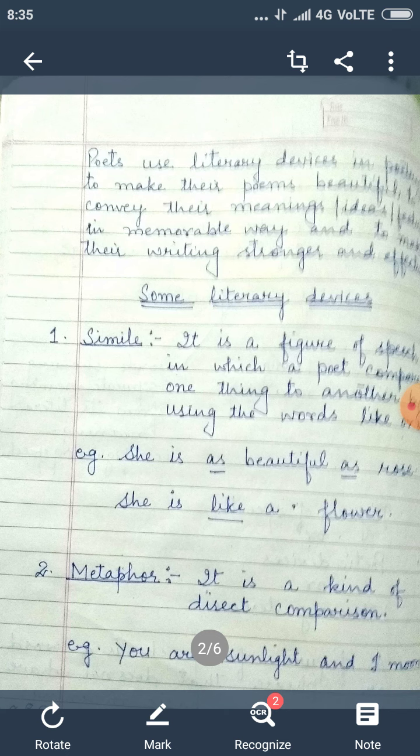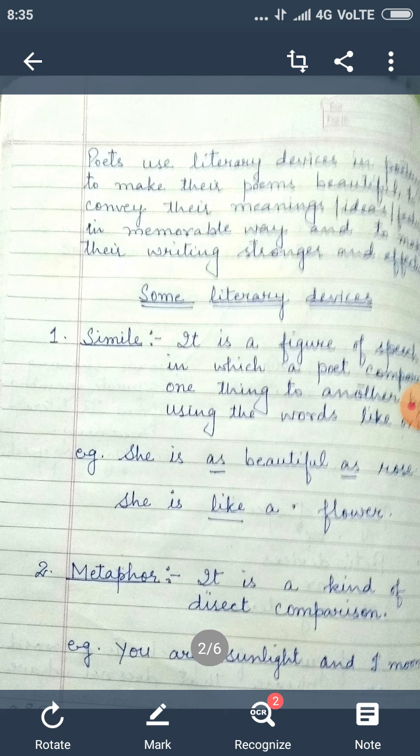So students, simile is a technique, a tool, a poetic device that the poets use to compare two unlike things, and they compare these two things by the use of as or like. For example, she is as beautiful as a rose.